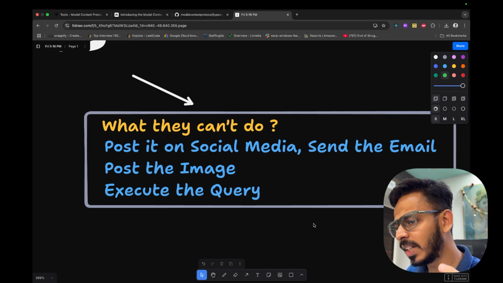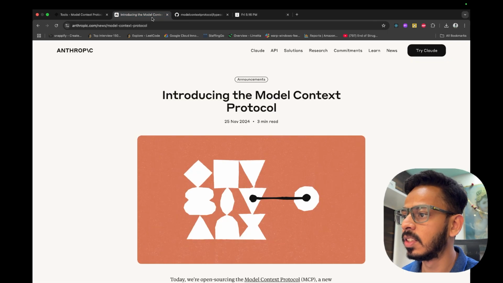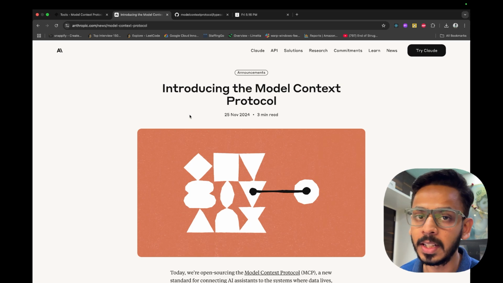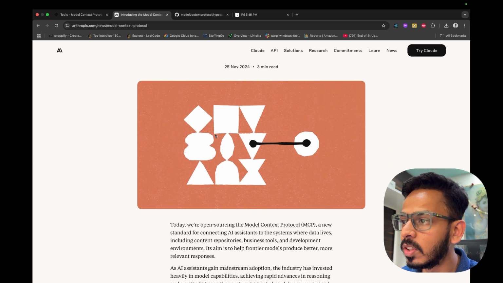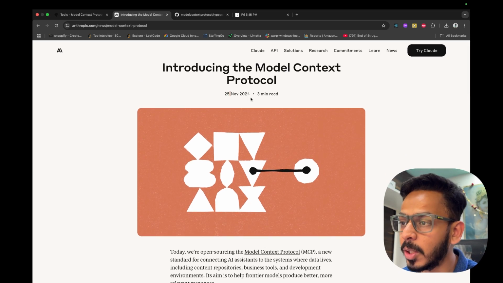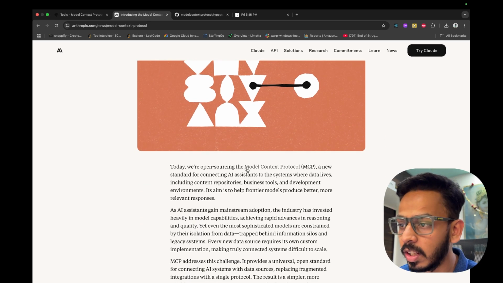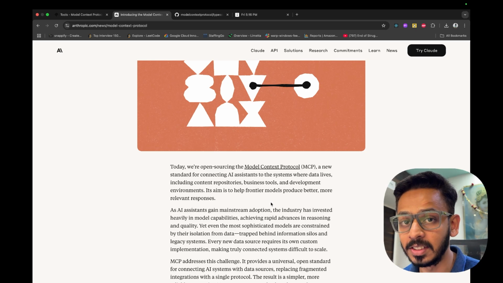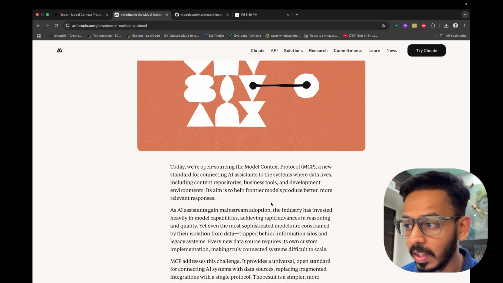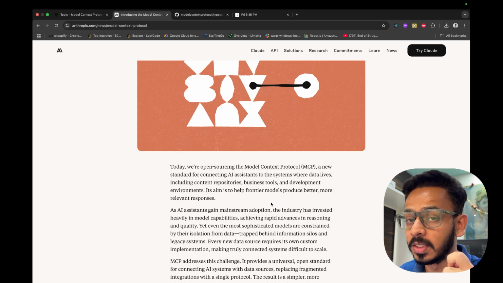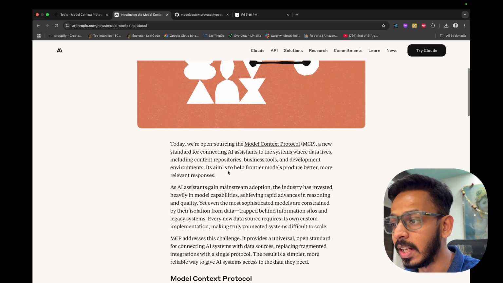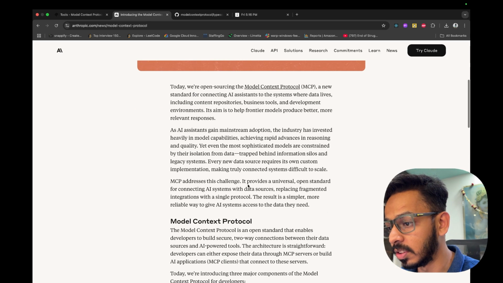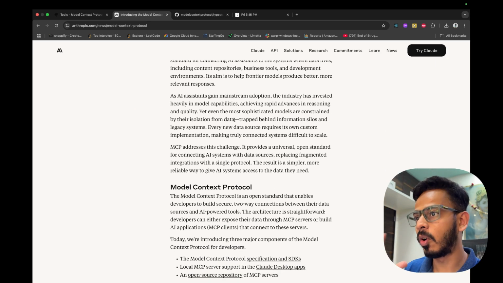Recently, Anthropic made something called Model Context Protocol public. It was open sourced on 25th November 2024. They said that today we are open sourcing Model Context Protocol, a new standard for connecting AI assistants to the systems where the data lives, including content repositories, business tools, and development environments. It aims to help frontier models produce better and more relevant responses.